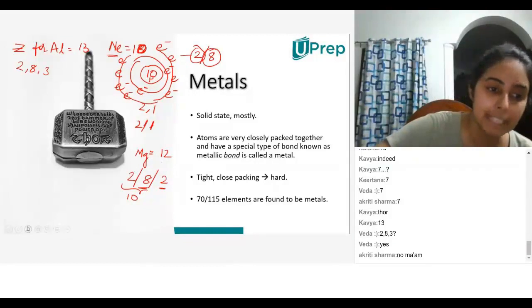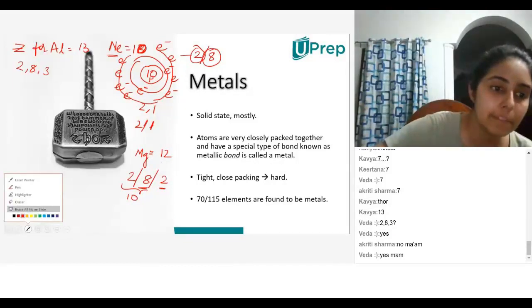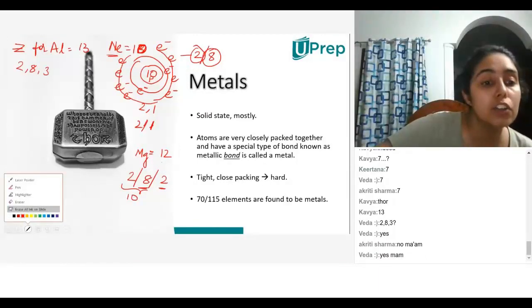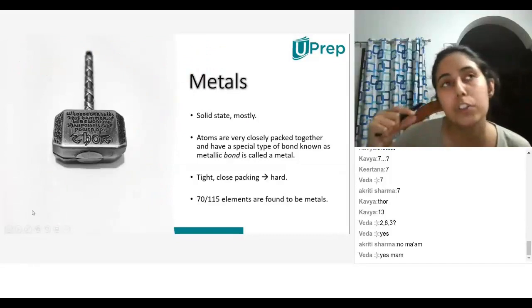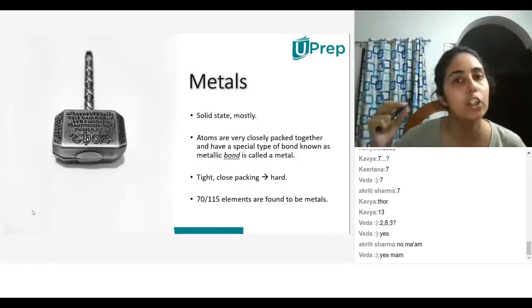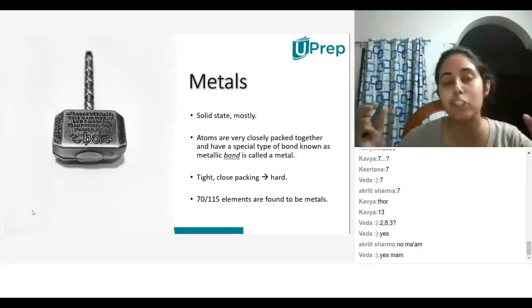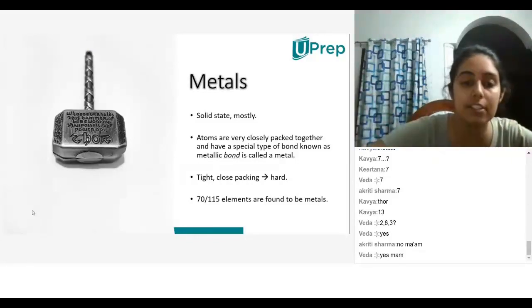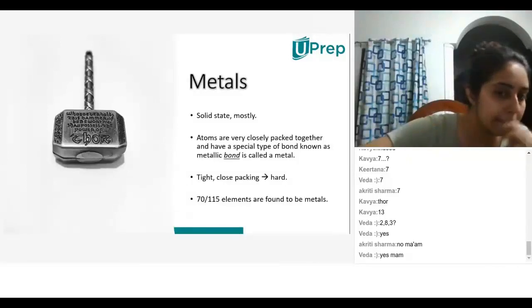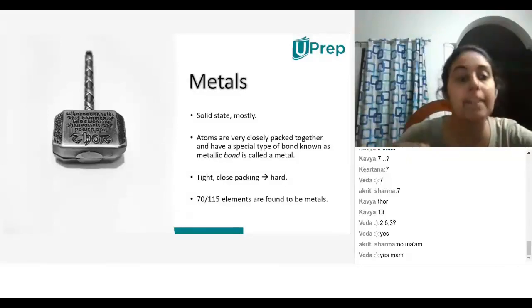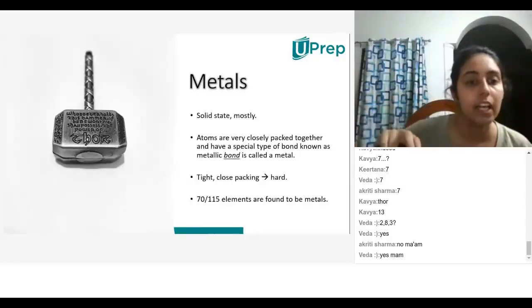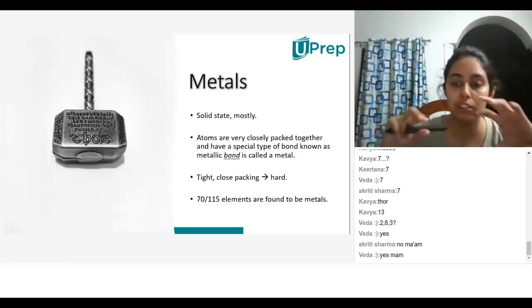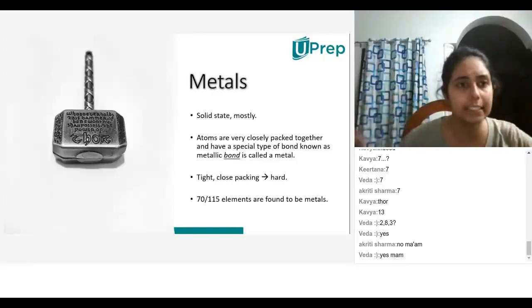Ma'am, I have a doubt. Yes. Why do these shells have a maximum number? Very good. The reason that they have a maximum number is because each of these shells has some amount of energy associated with it. And also when you put electrons inside shells, electrons are negatively charged. What happens when you bring similar charges close together? They repel. So when like charges get close to each other, they repel. All right. So because of that, also the orbits or the shells have particular sizes to them, right?